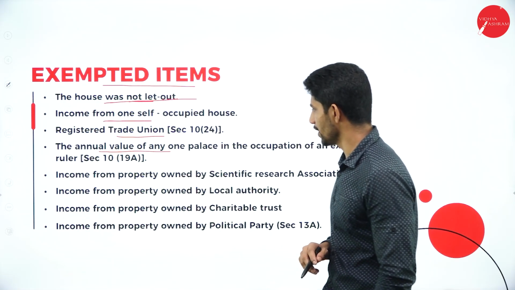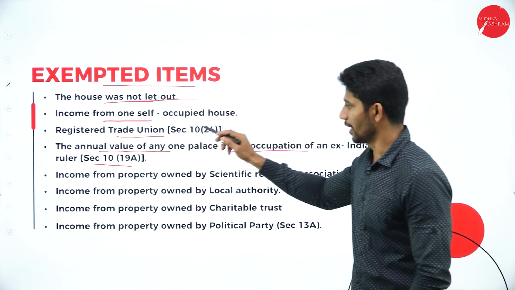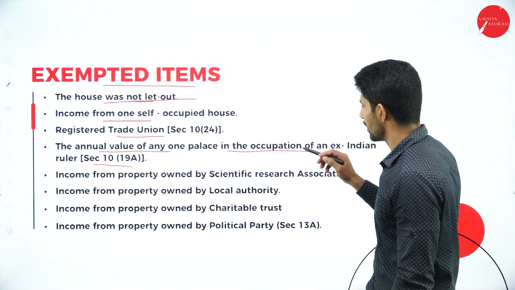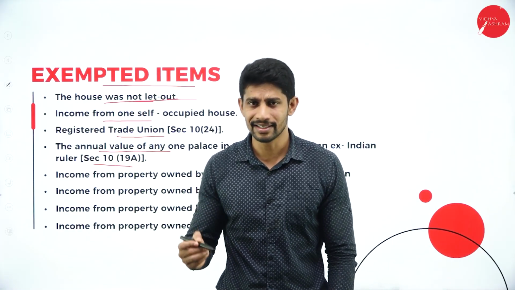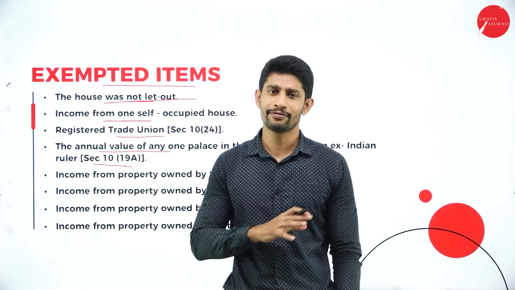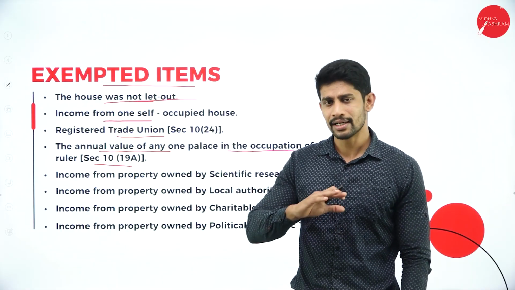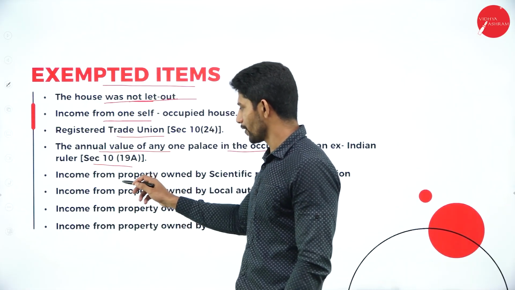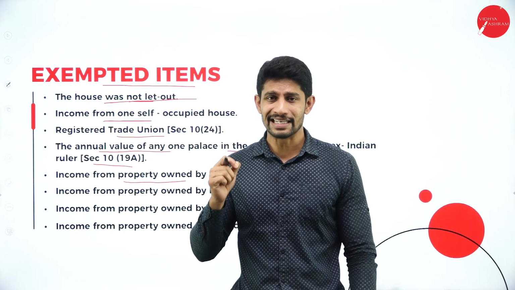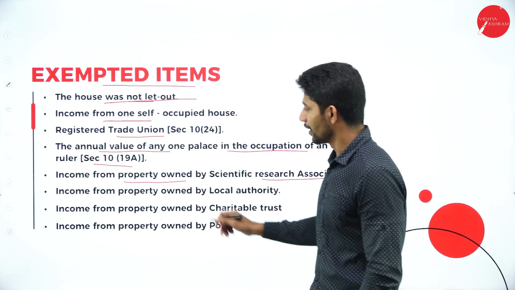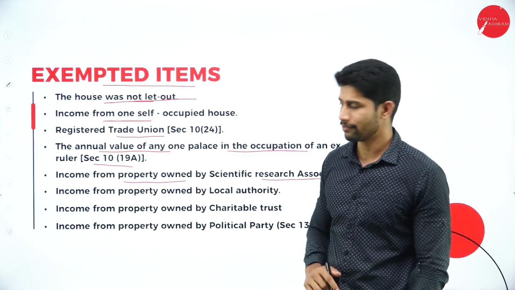And the annual value of any one palace in the occupation of an ex-Indian ruler. So if there is any ex-Indian ruler, if the ruler is alive, and if he has 2 to 3 palaces, one palace will be exempt from tax. It is not taxable. Next, income from property owned by scientific research association. Yes, if any scientific research association has any house property and lets out that house property for rent purpose, that is not taxable, that is exempt from tax.